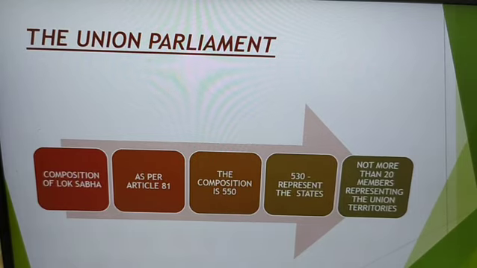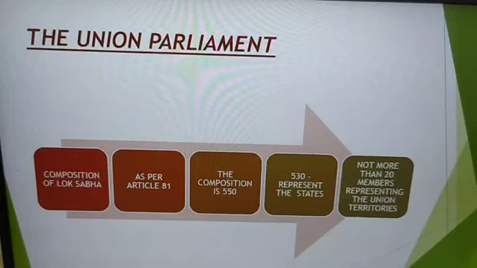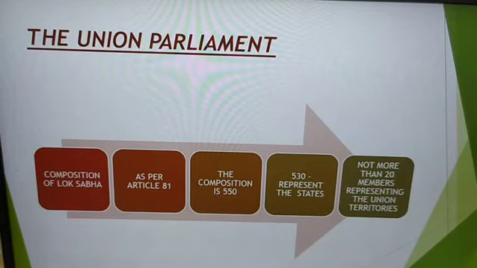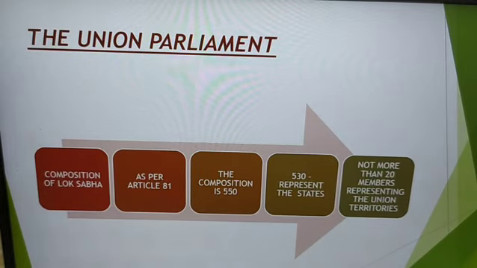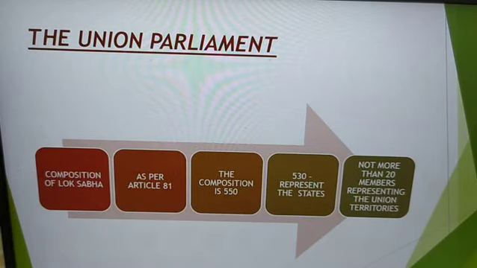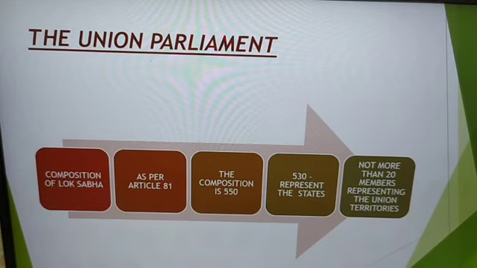Now, you have often heard that two nominated members were nominated to Lok Sabha earlier. However, this particular provision has been called off, since the 104th Amendment Act came into effect on 25th of January 2020. After that, this Anglo-Indian membership has been removed. So there are no nominated members to Lok Sabha.